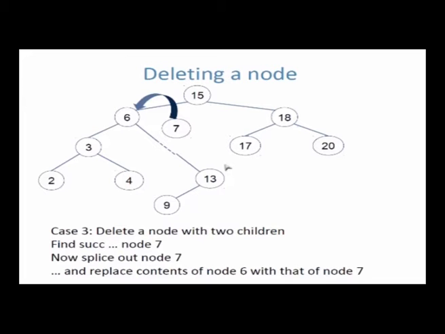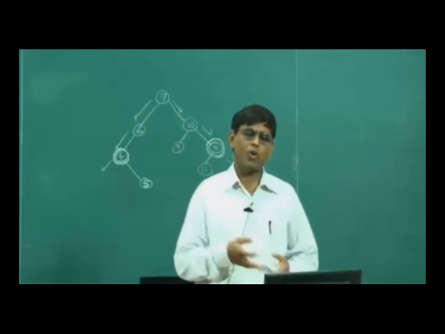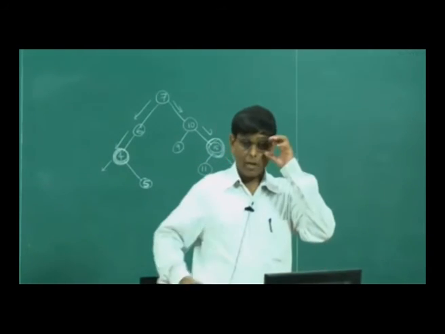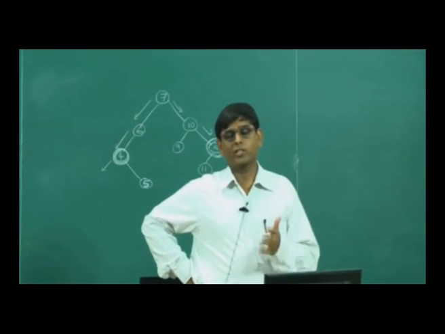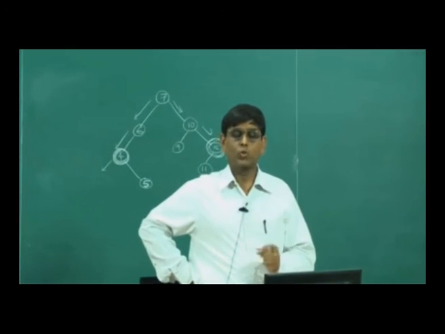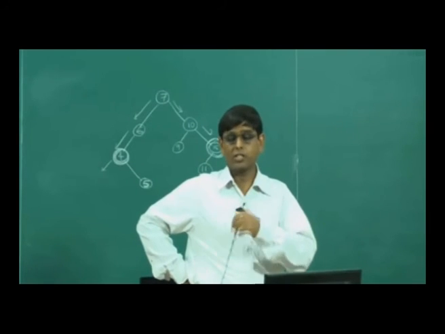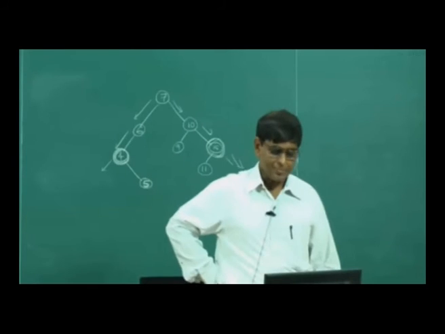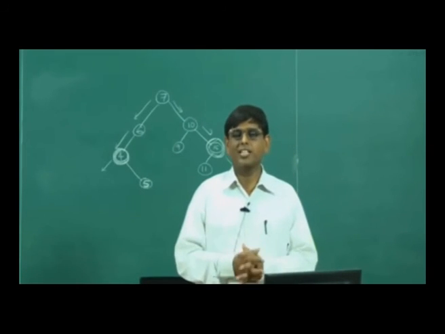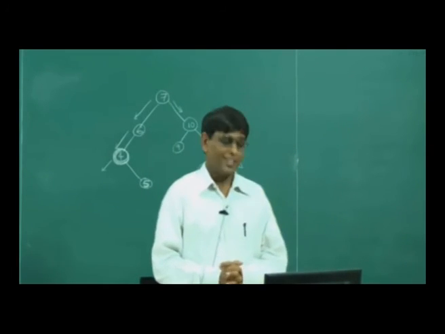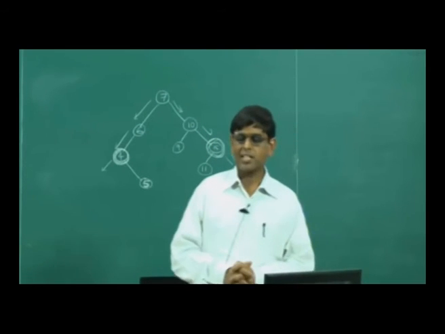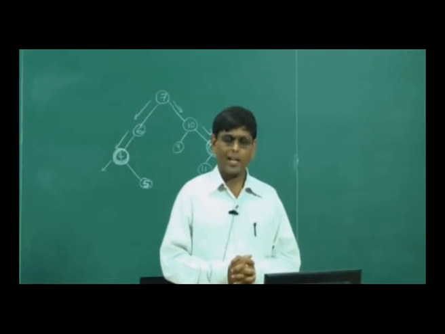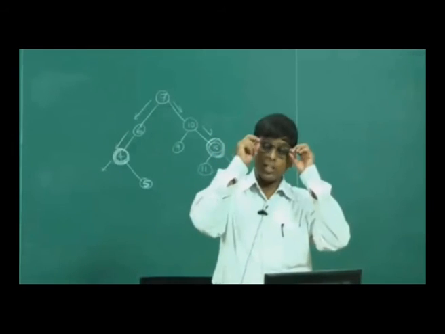The minimum has the property that it is found by going towards the left until you can't go any further. Therefore the minimum will never have a left child. So the minimum basically has only one child. The successor of 6 has a single child, we know that. Beautiful. Because 6's successor has a single child, it's easy to delete the successor of 6 by splicing, because we know what to do for a single child node.